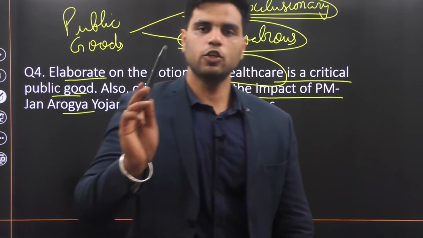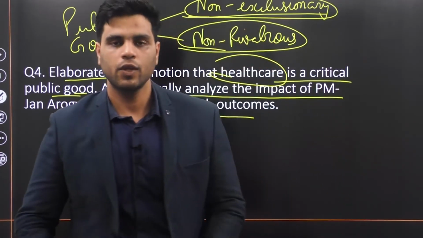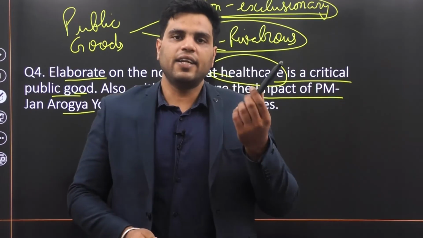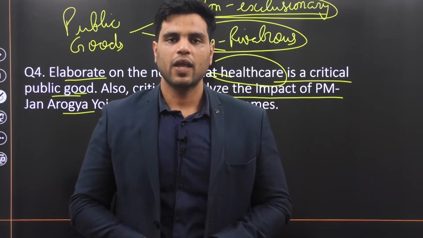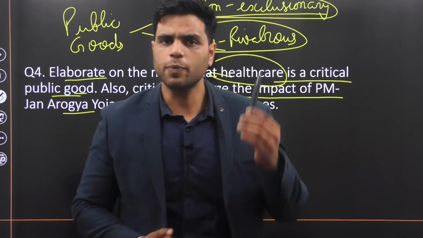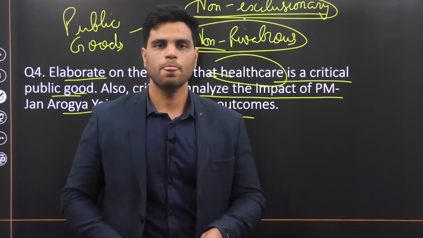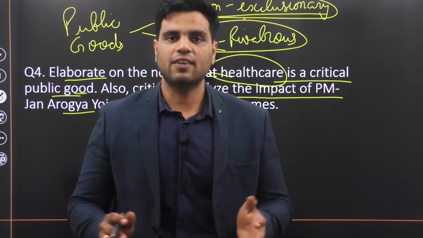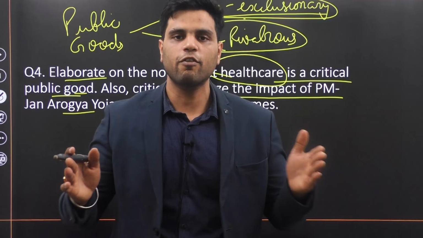Now, what do we mean by non-rivalrous? I'll take the example of this pen again. There is a factory in India that manufactures these pens, and they sell this pen at a particular price. So this particular pen is exclusionary. But this particular pen is also rivalrous. Now how? This factory is manufacturing a finite number of pens.